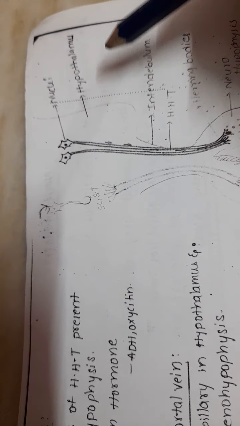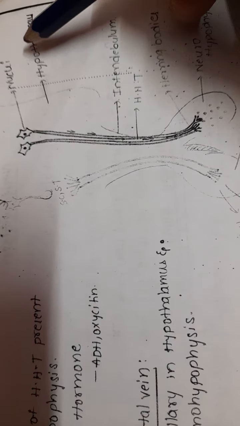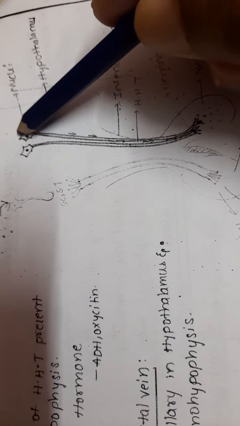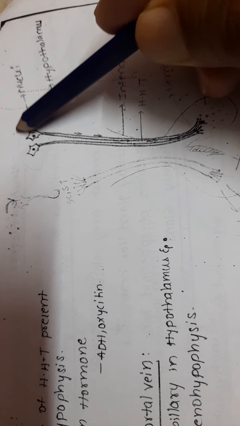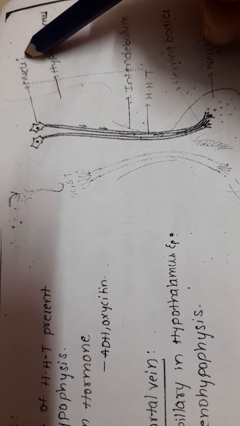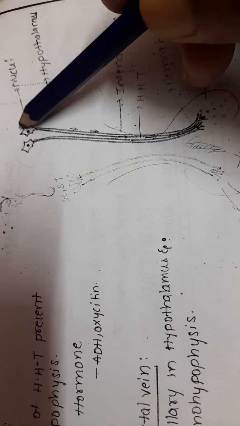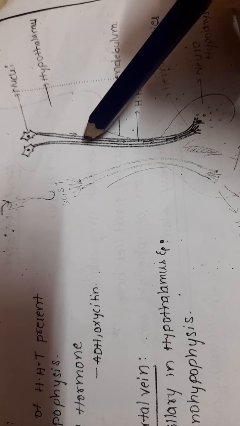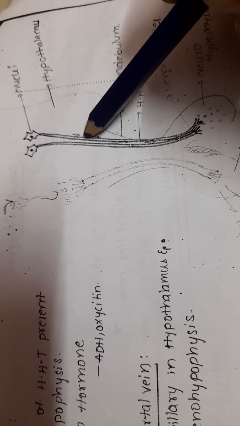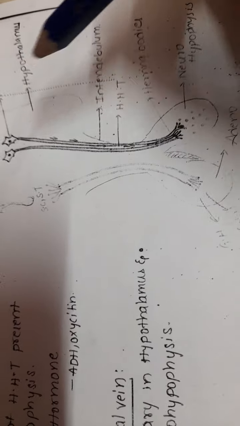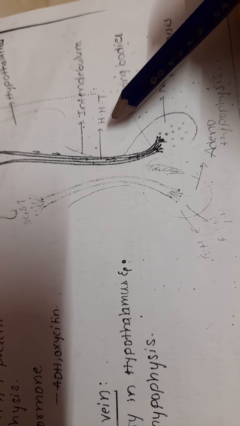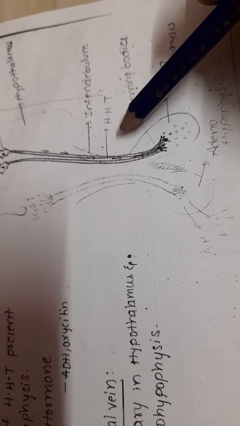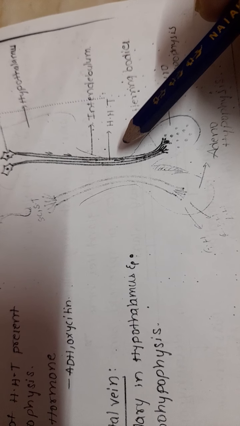I will show you the tract here. This is the hypothalamus. In this hypothalamus there are groups of cell bodies here. The group of cell bodies in the central nervous system is called nucleus. Here hormones are synthesized. Those hormones are coming through the axons, bundle of axons. You learnt in first year the difference between nerve and tract.